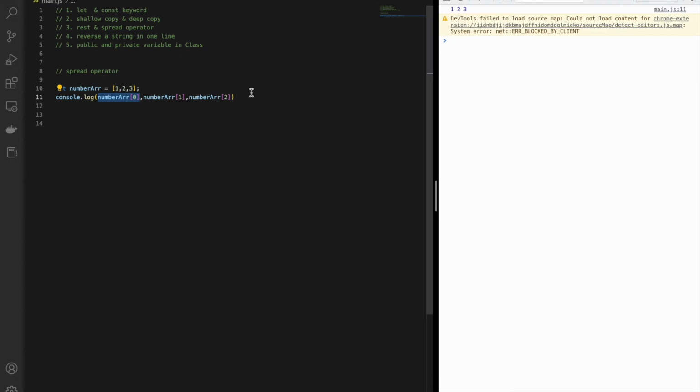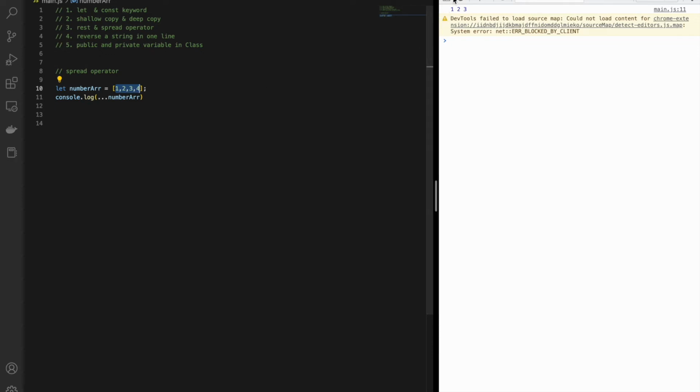But the problem with this approach is if I push one more element inside that array, again I have to change it and add numArray[3]. But with the spread operator, let me show you what it's going to do: it will take out all the properties, or all the elements, from that array or from the objects.